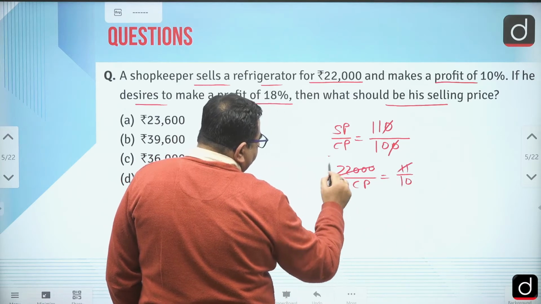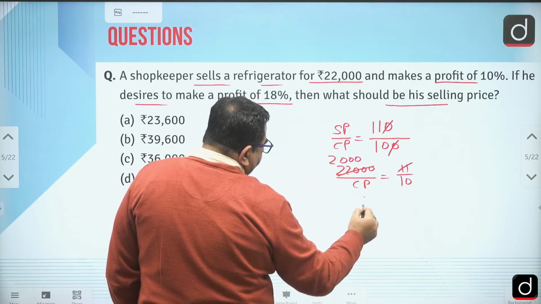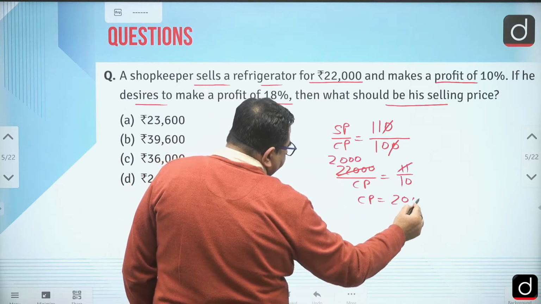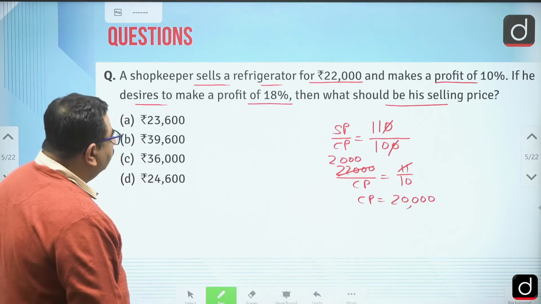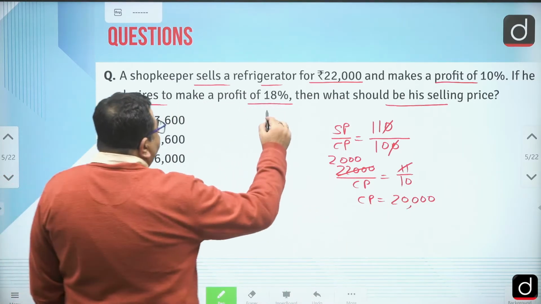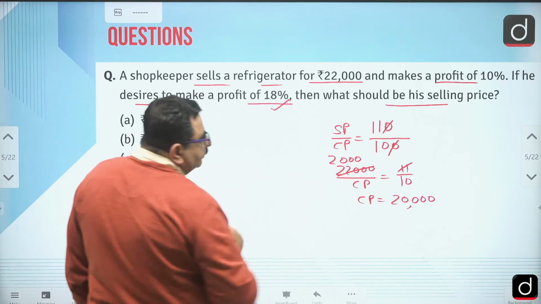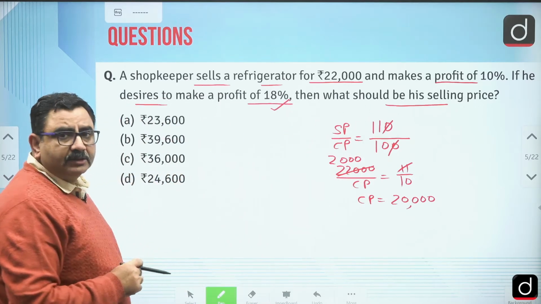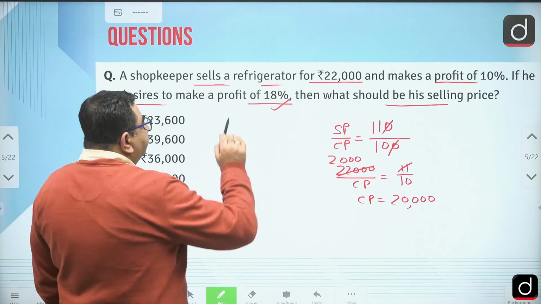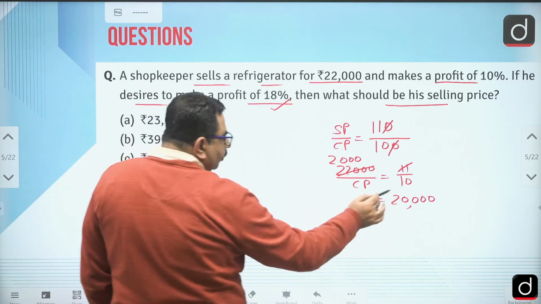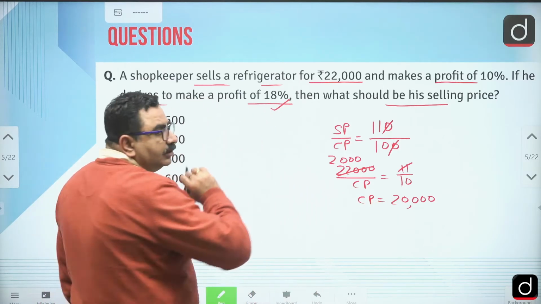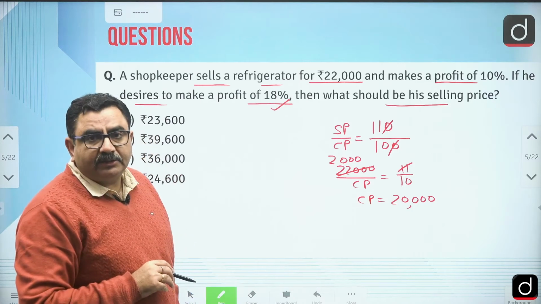So from here we can say cost price is 20,000 rupees, right? Now for a profit of 18%, what should be the selling price? So 18% profit is always percentage of cost price, right? So on 20,000 we have to increase 18%, right?